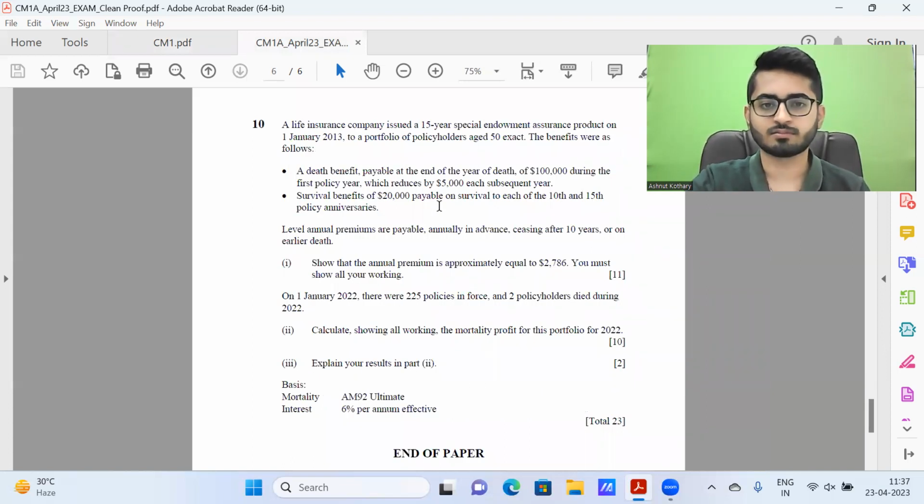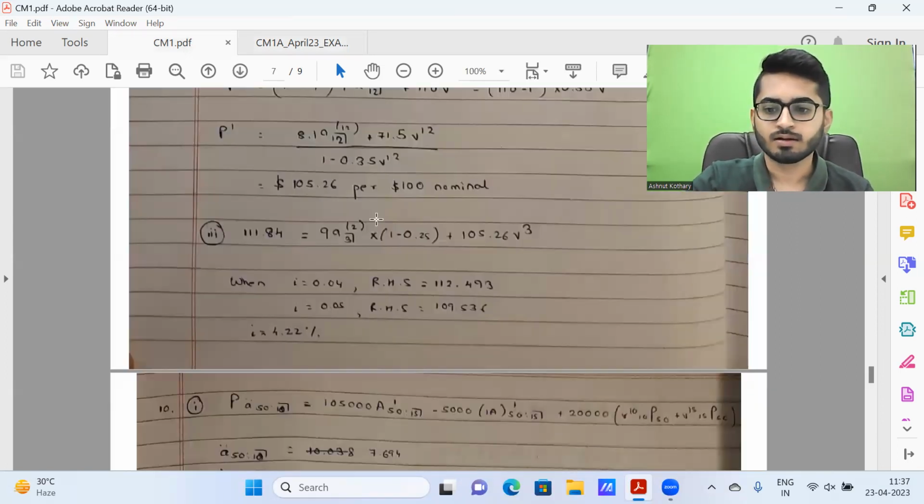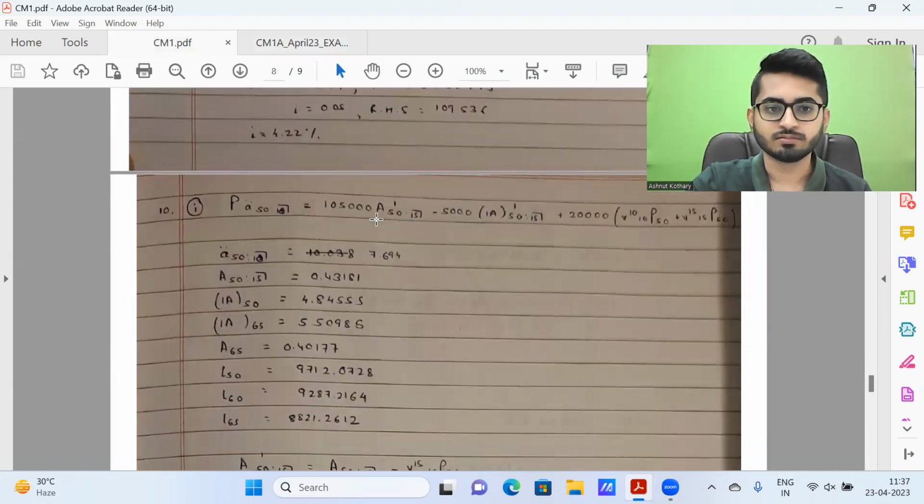Straightforward. Question 10. Not, I'll say, the most challenging question, but the one which required the most amount of calculations, and a bit slightly lengthier calculations. So part 1 is where most of them did get it right. Part 2 was one where certain students did make certain errors. So let me quickly take you all through the solution. This is for part 1.